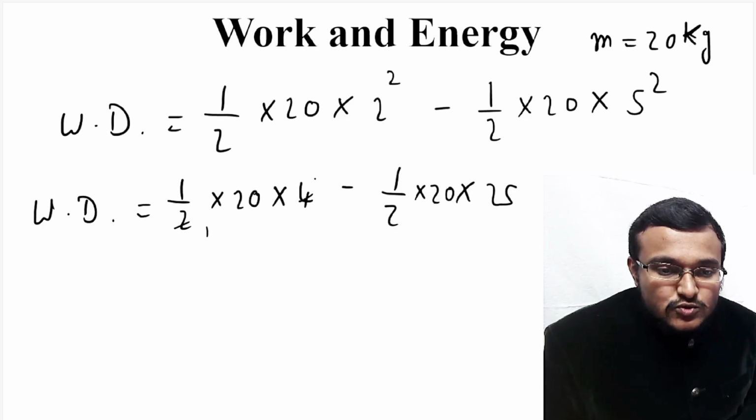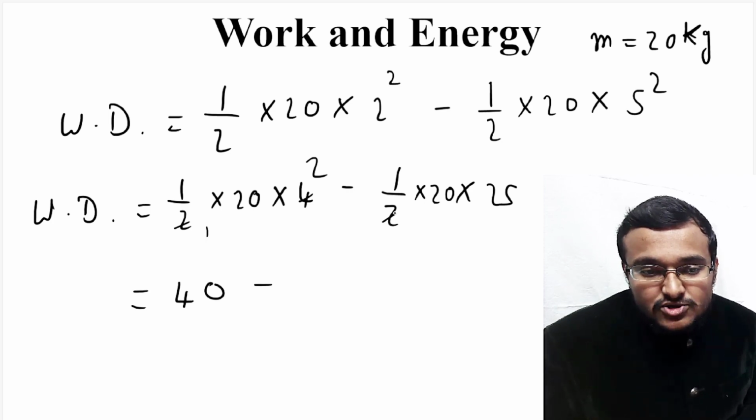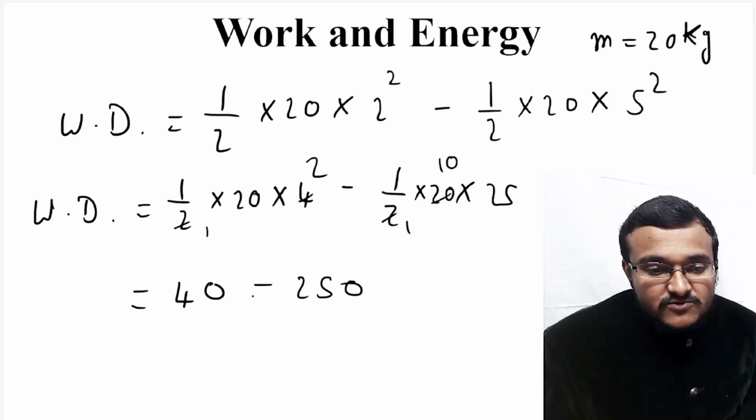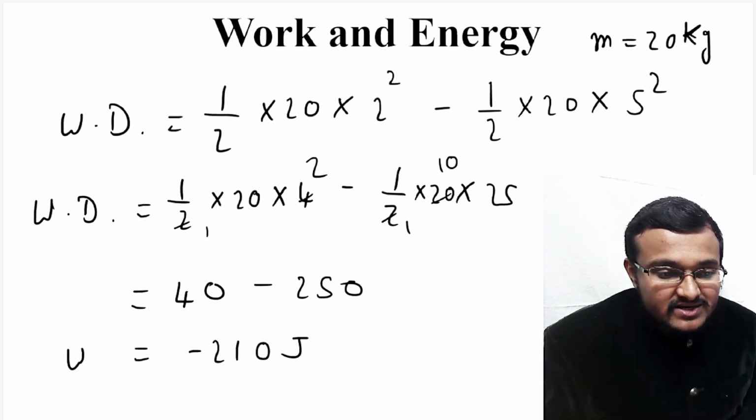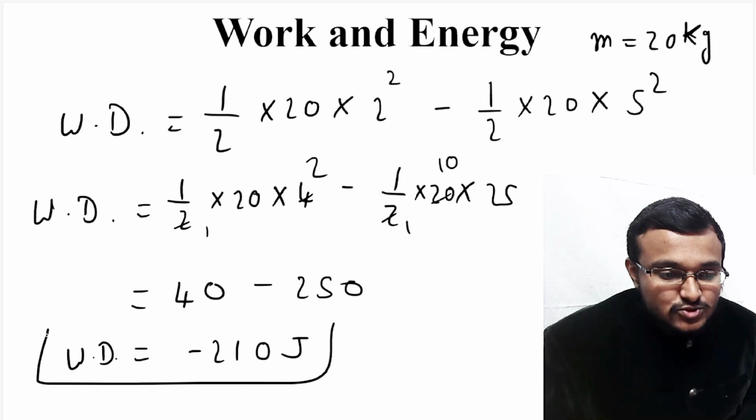So here 2 ones are 2, 2 twos are 4. So 20 into 2 is 40 minus, here also 2 ones are 2, 2 tens are 20. So 10 into 25 is 250. So 40 minus 250 is equal to minus 210 joules. So work done is minus 200 joules.